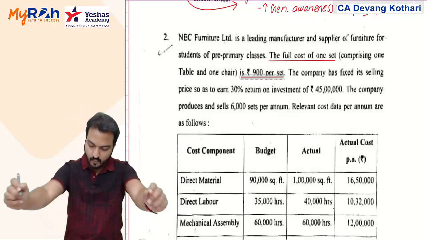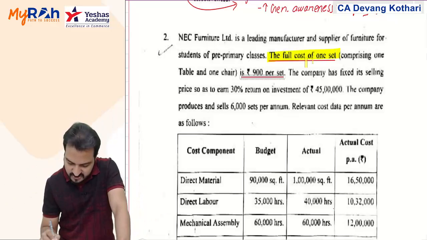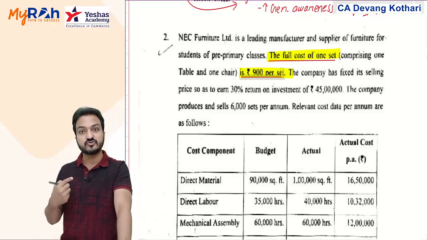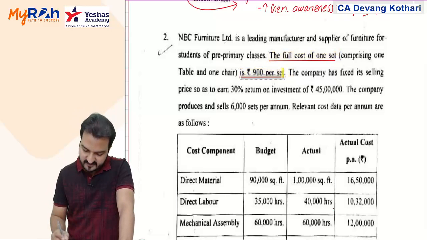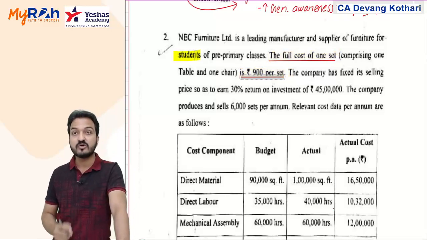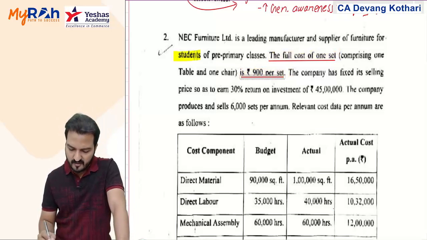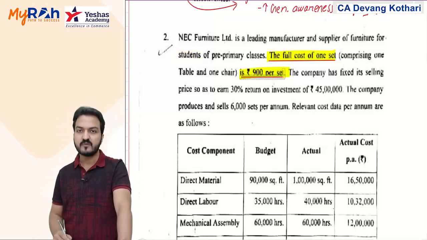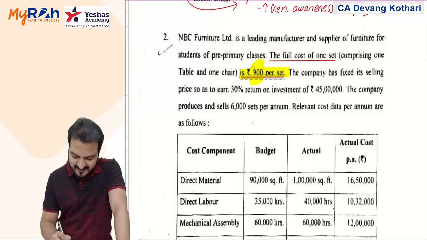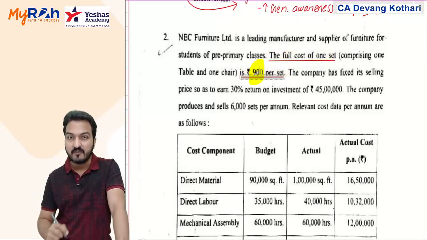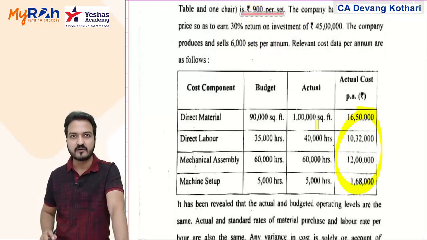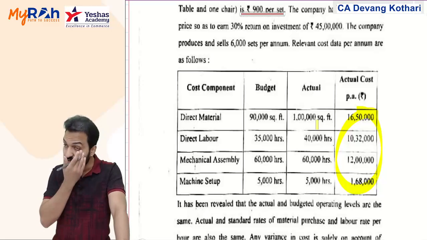What is the confusion? They say that the full cost of one set is 900. But does it mean that this is cost to the company, or the cost to the students, the customer? Well, it appears as if this is the cost to the company. But if 900 is the production cost of the company, then the problem is that this other data here does not match.